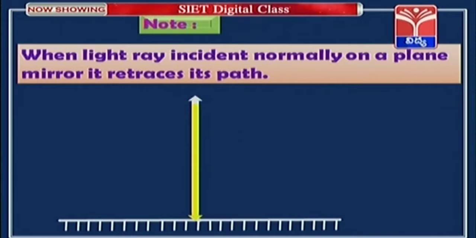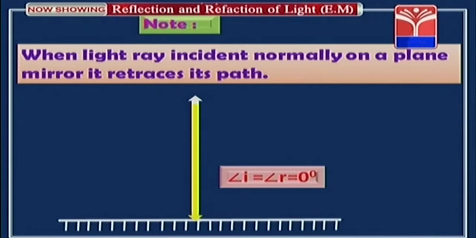Retraces means it travels along same path with opposite direction. In this case, angle I and angle R both are equal to 0 degrees.